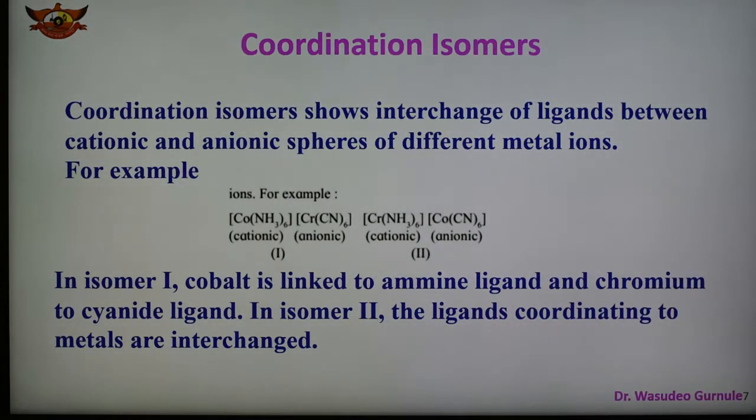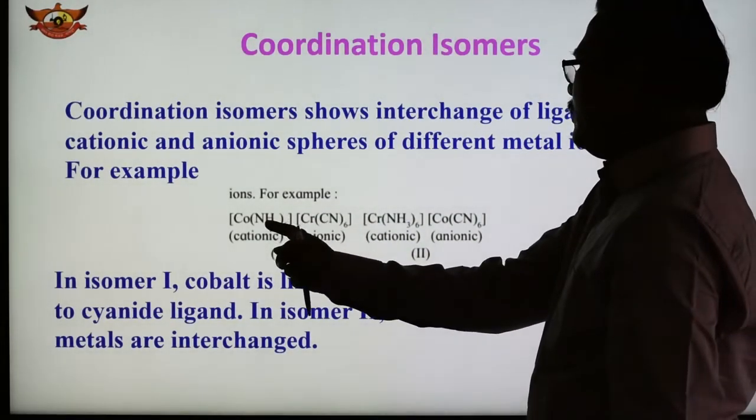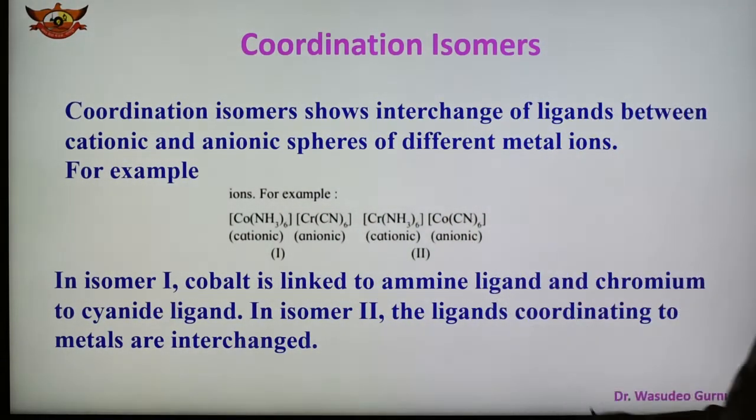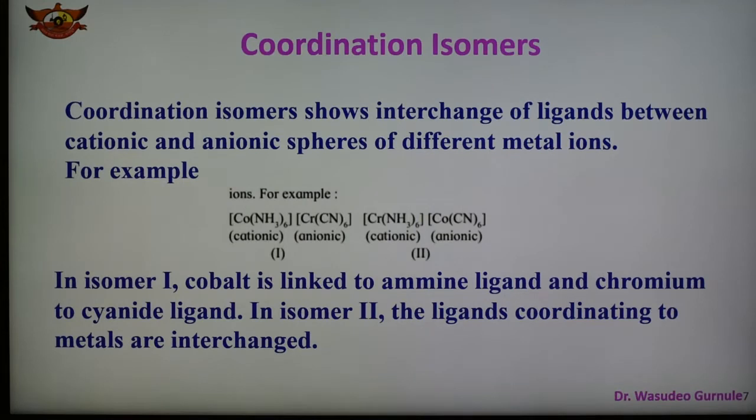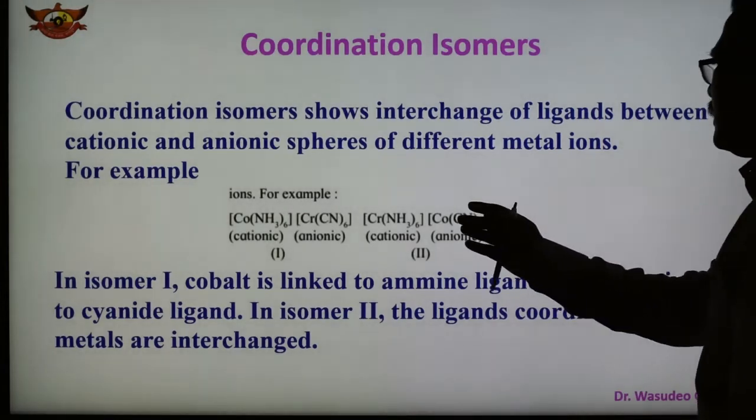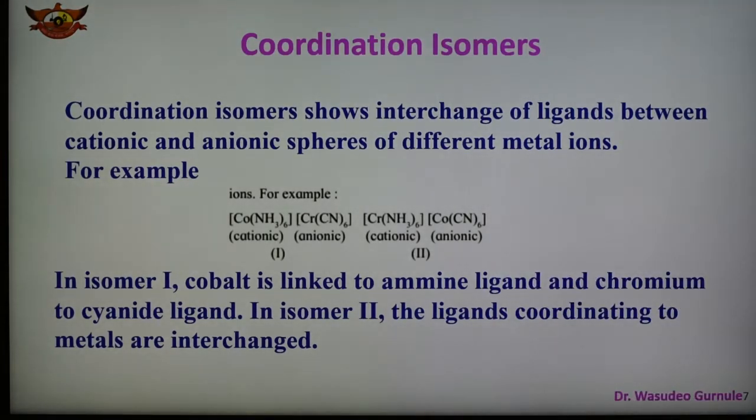Interchange of ligands takes place. So cobalt having ammonia, but now here cobalt having cyanide. So there is an interchange of ligands. In case of the first isomer, we can say that cobalt is linked with the amine ligand and chromium is linked with the cyanide ligand. But in the second case, the ligands coordinating to the metal are interchanged.